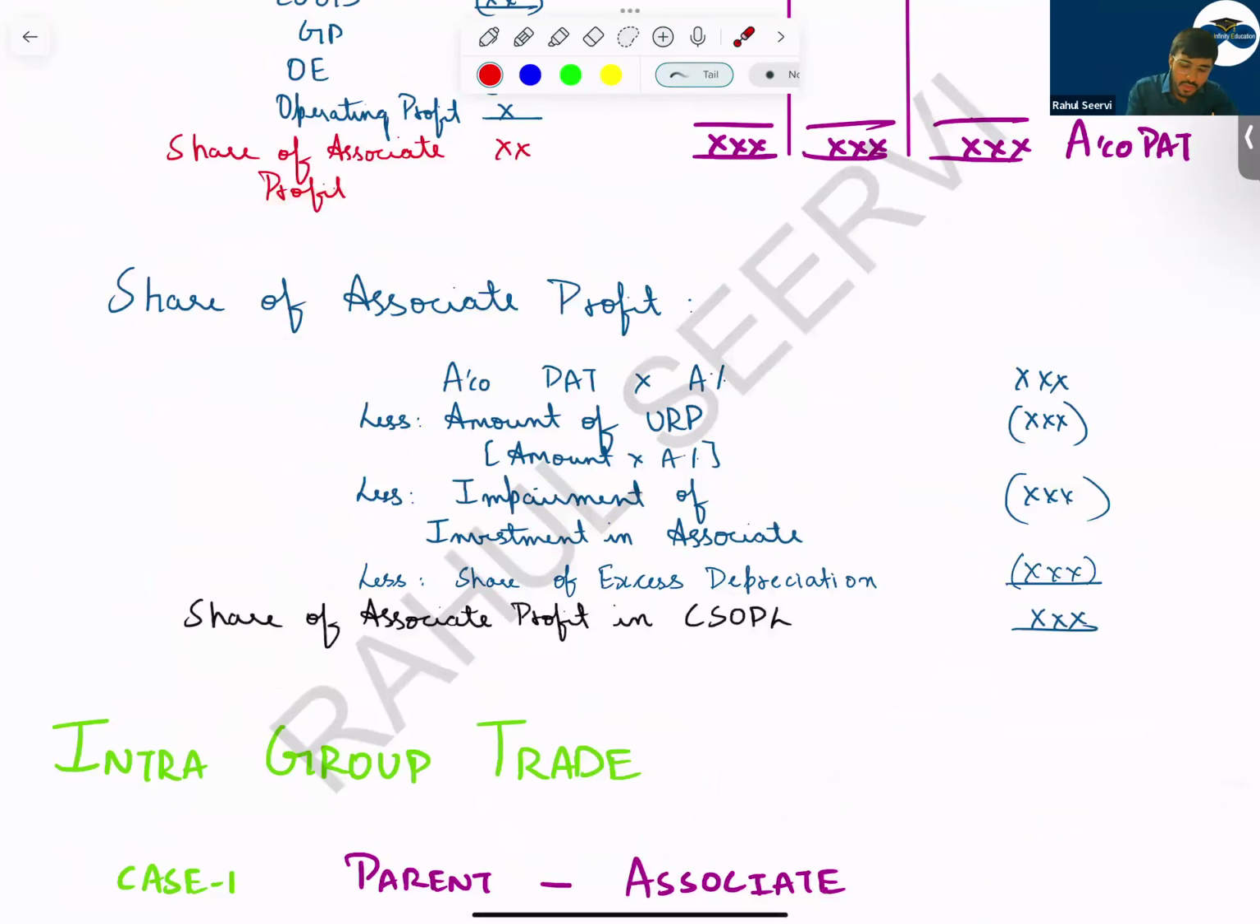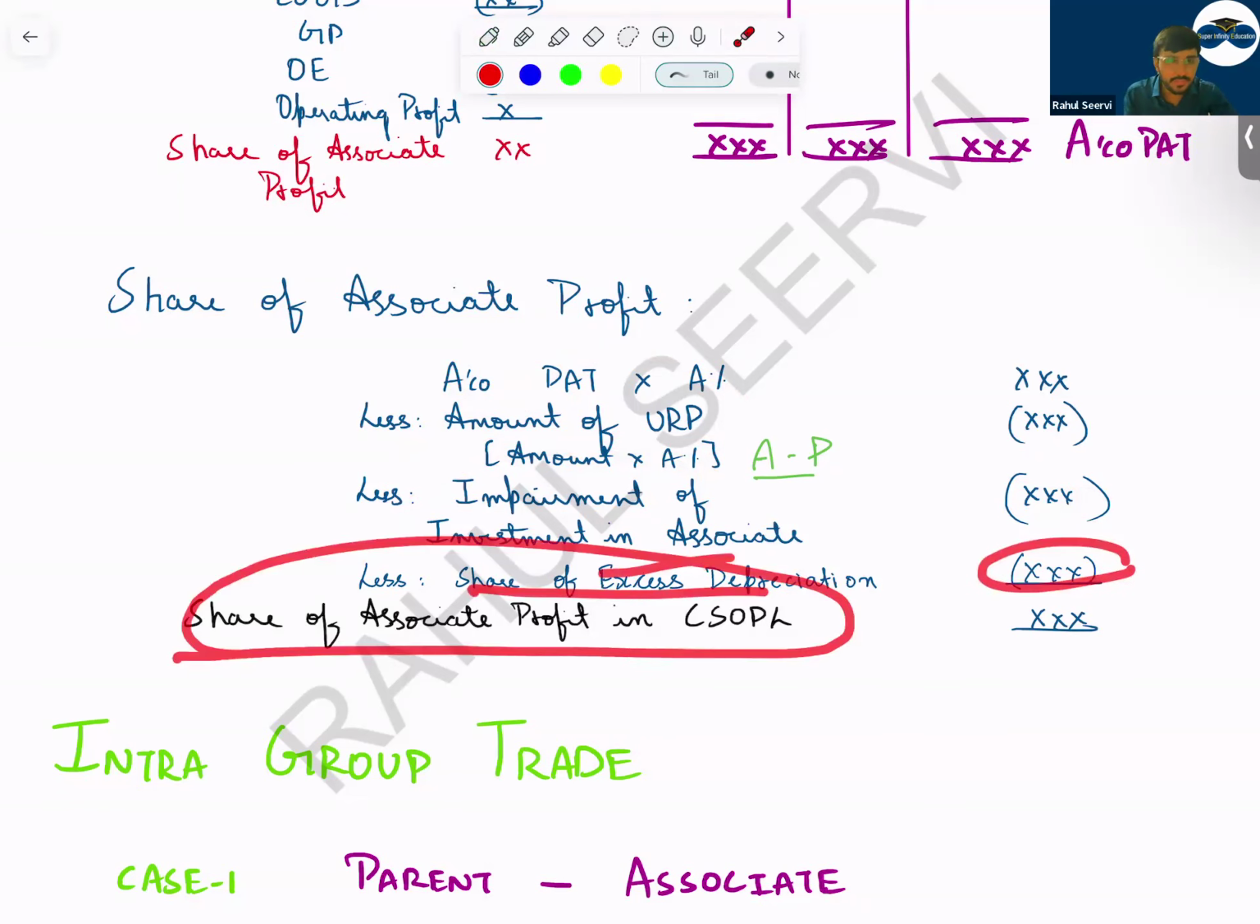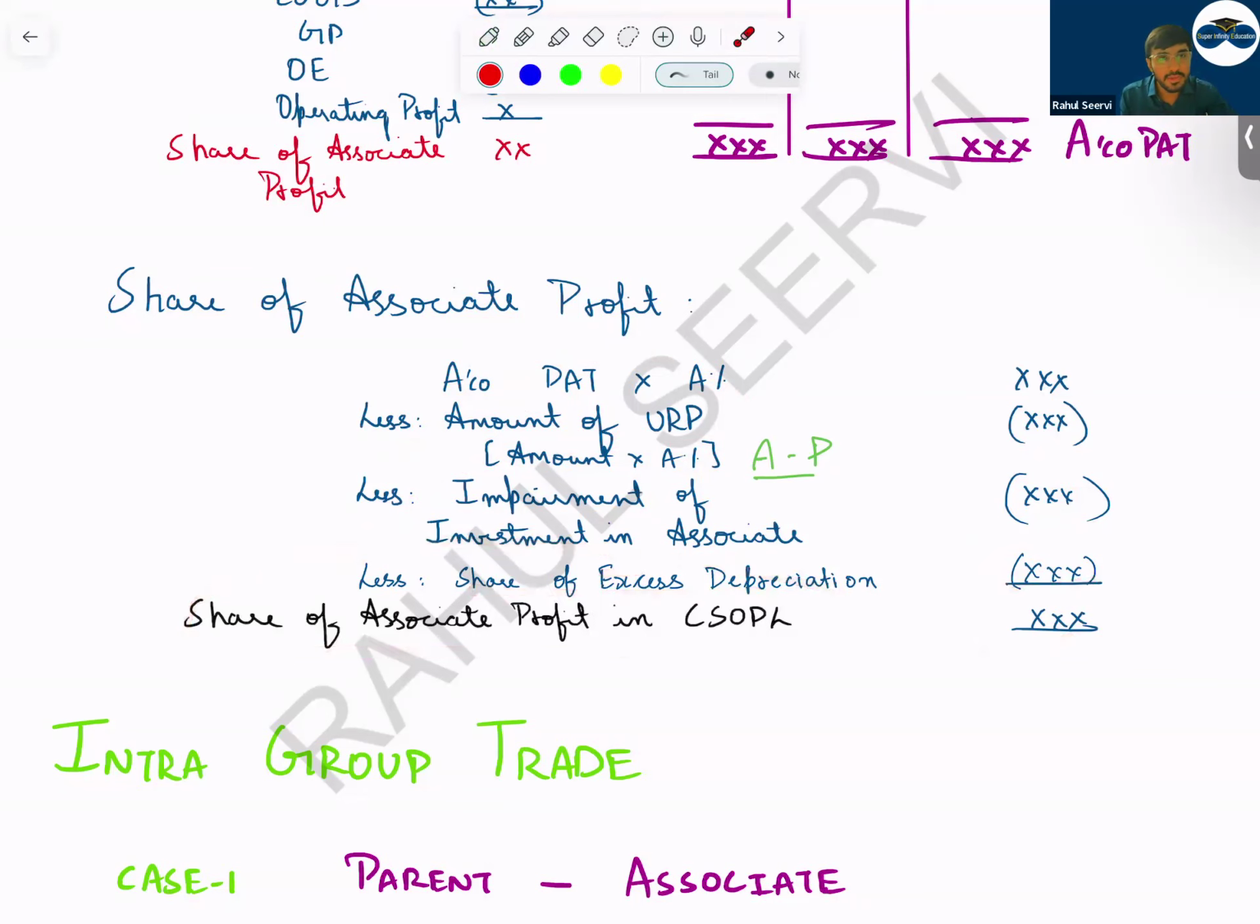So how do we calculate it? You take the associate profit after tax and multiply it by the percentage which you hold. Then less the amount of URP, in the case where it is from associate to parent company. Then less impairment of investment in associate, less share of excess depreciation. So you will get the share of associate profit in the consolidated P&L. You will include this value. This is the way we do equity accounting.